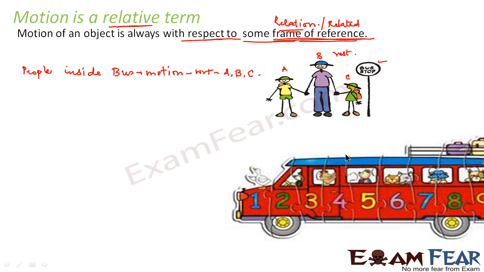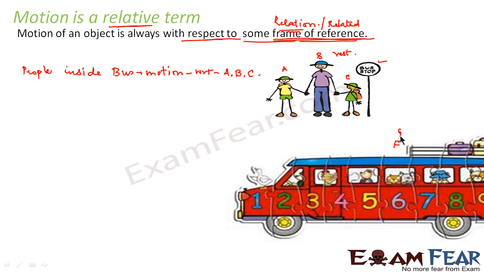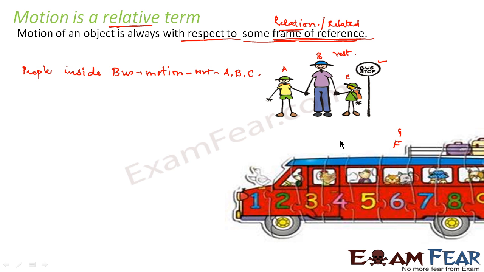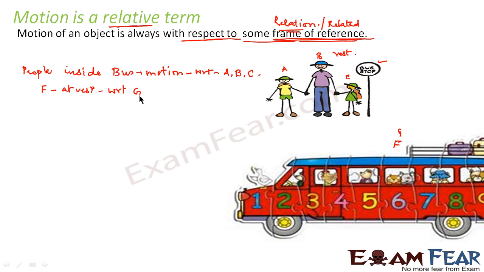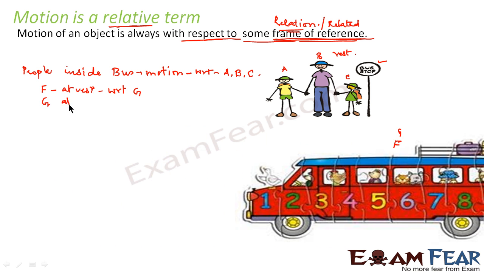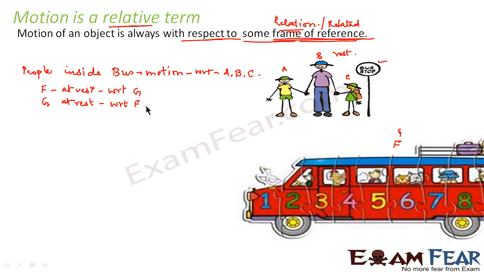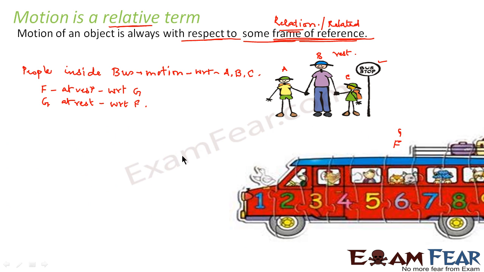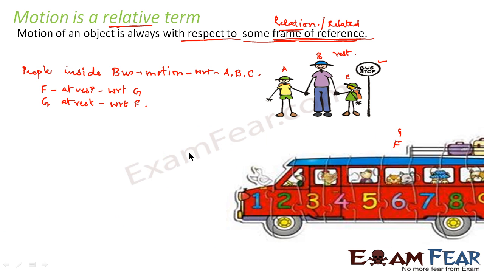Right? But let us suppose the two people who are inside the bus are, say, F and G. Now, these two people inside the bus are at rest with respect to each other. That means F is at rest with respect to G. Similarly, G is at rest with respect to F. That means for people who are inside the bus, with respect to each other, they are at rest because the people inside the bus are not moving.